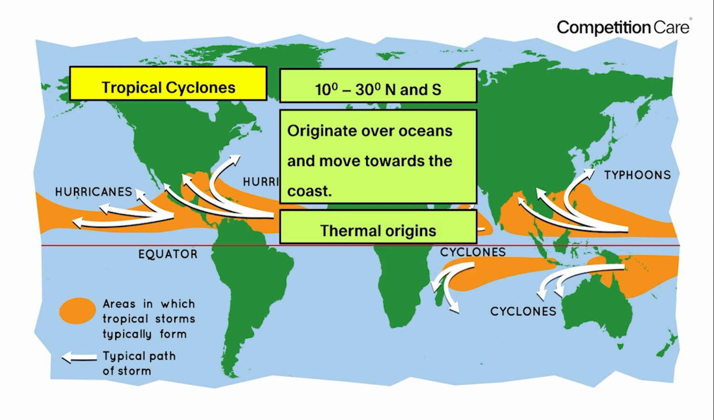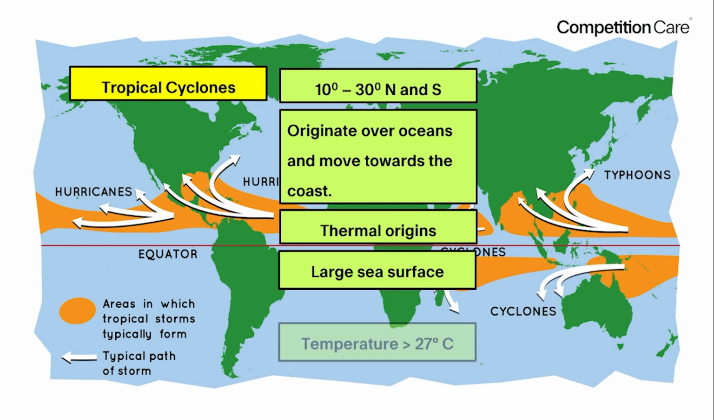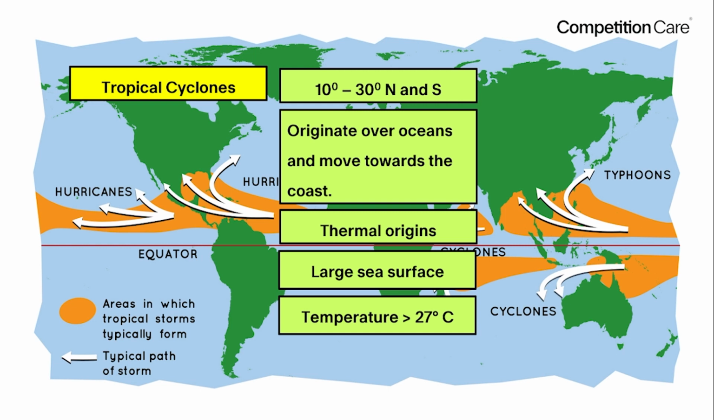They form due to thermal reasons. Thermal reasons means thermal variations, or a low pressure zone is created, and a low pressure zone or area creates a cyclonic vortex. So for thermal reasons tropical cyclones are created. They require a large sea surface. Regarding temperature specifications, if we say, then a temperature higher than 27 degrees Celsius is required for tropical cyclones.